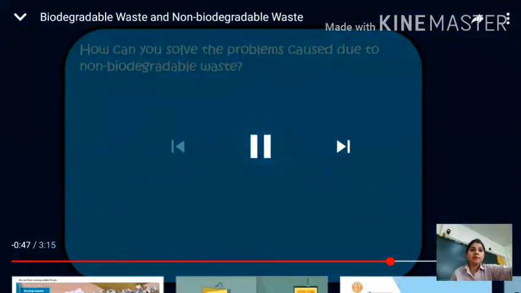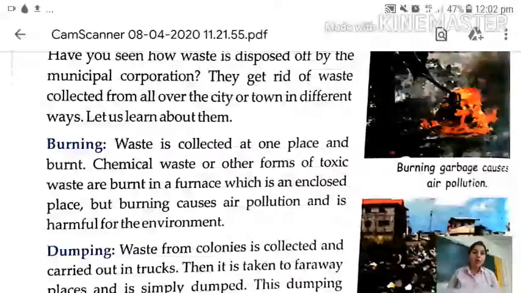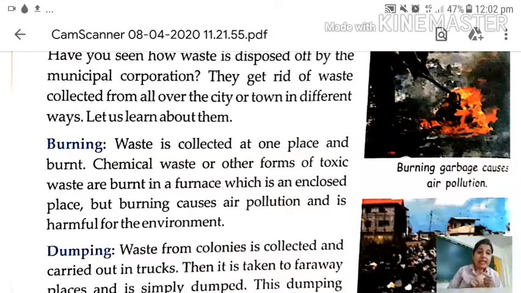Do you understand now what is biodegradable and what is non-biodegradable waste? Clear?